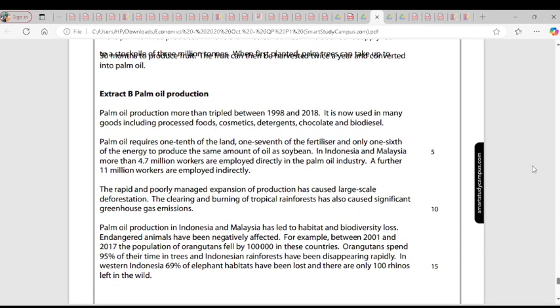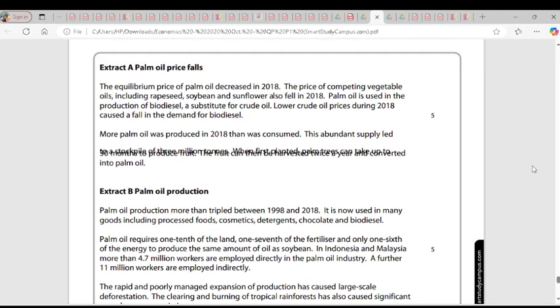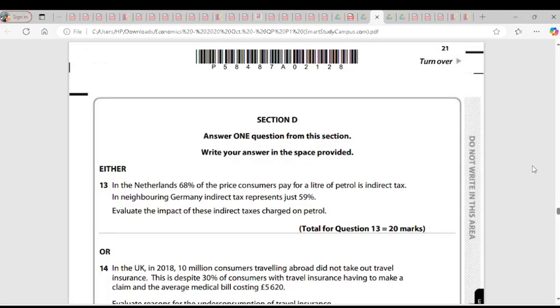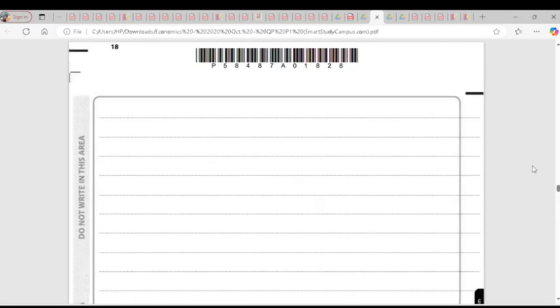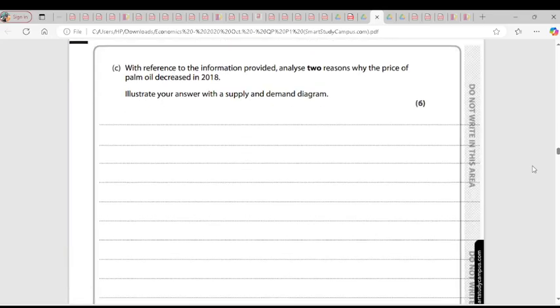Read the question, please. With reference to figure 2 and extract A, examine the likely price elasticity of supply for palm oil. More palm oil was produced in 2018 than was consumed. So we go to price elasticity. First, you have to define price elasticity of supply. It's the degree of responsiveness of the quantity supplied of a product as a result of a change in the price of the product. Then what are the interpretations?